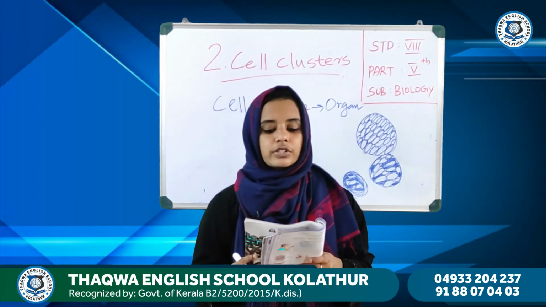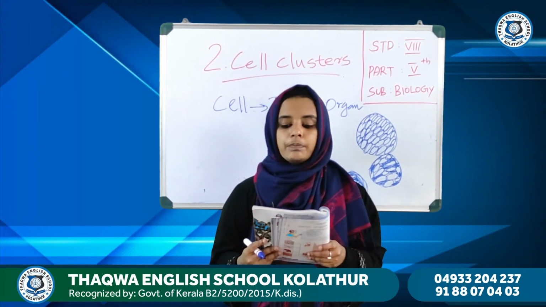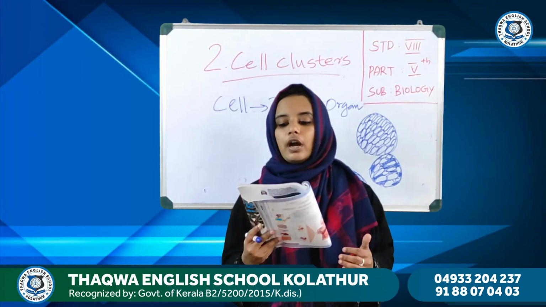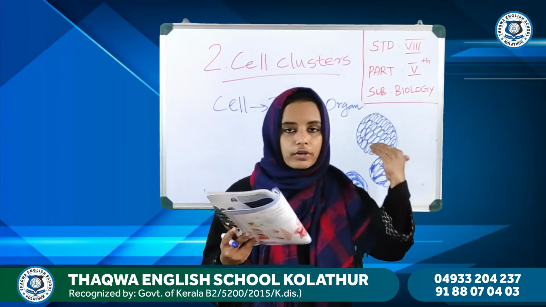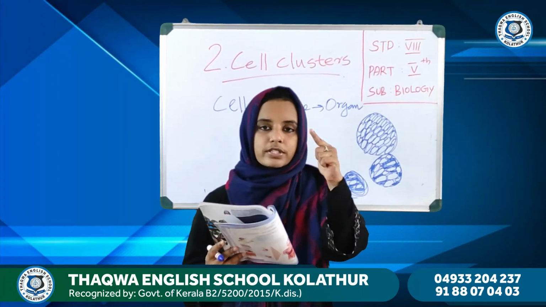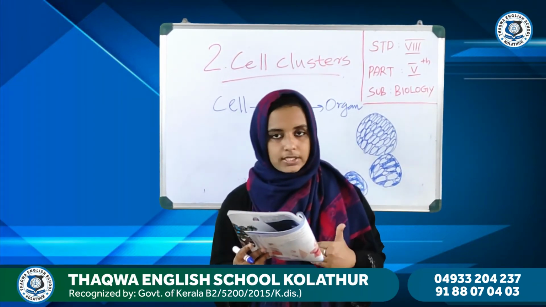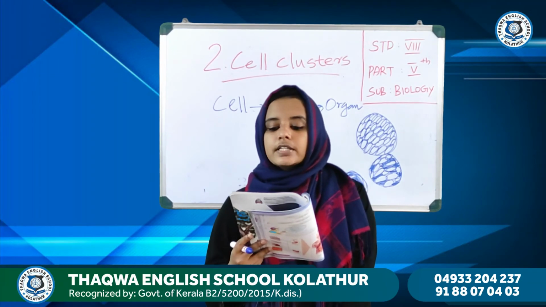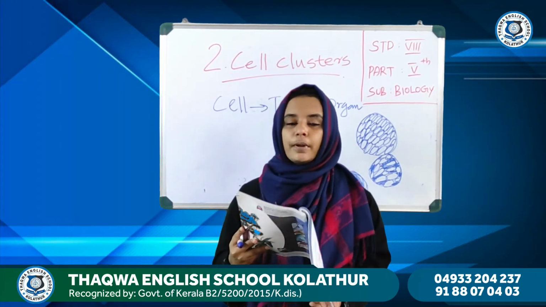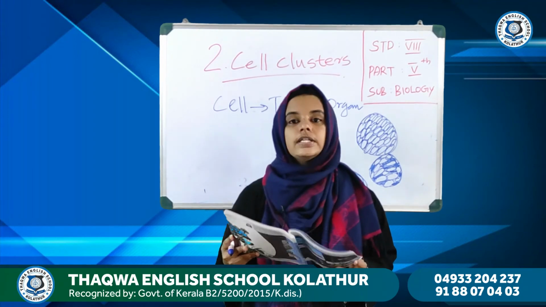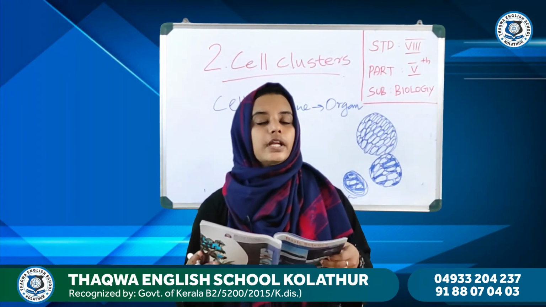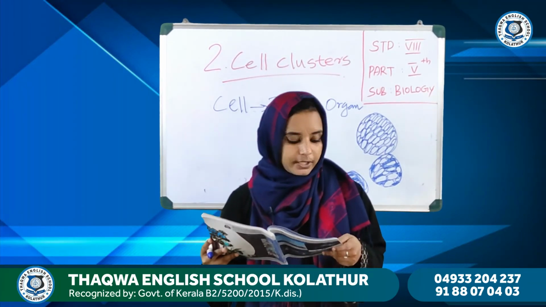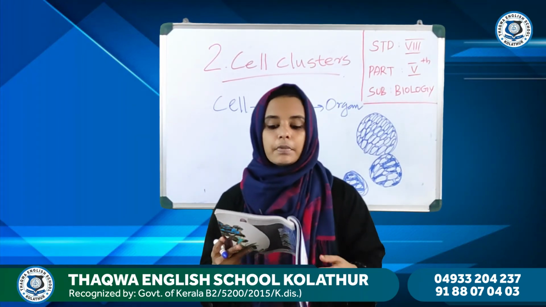So, the first question is, what are the functions performed by each tissue in the illustration? Yes, we already discussed. So write the question in your notes and write what the functions performed by the tissues are. Okay. And the next one, what are the important tissues that the stomach and the intestine are made up of? Yes, the 4 tissues like nervous tissue, epithelial tissue, connective tissues and muscular tissues.